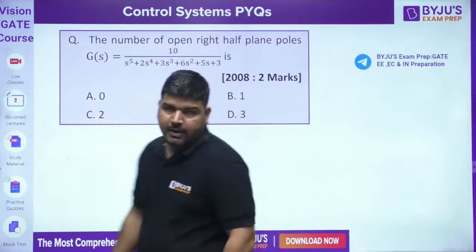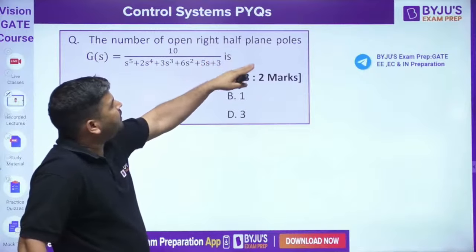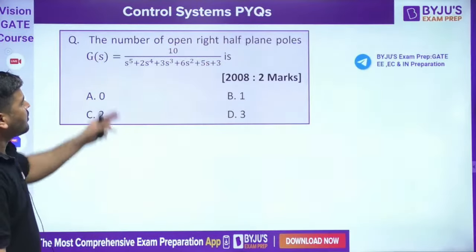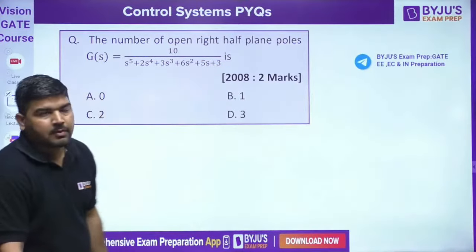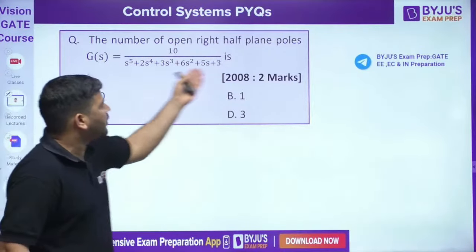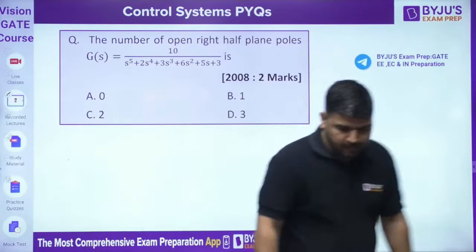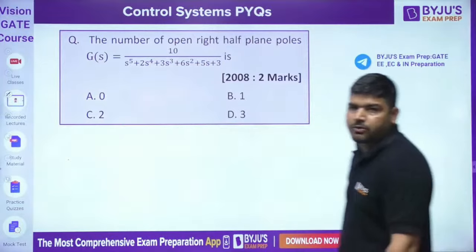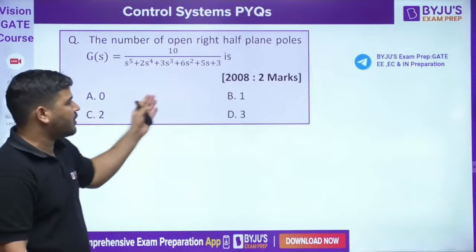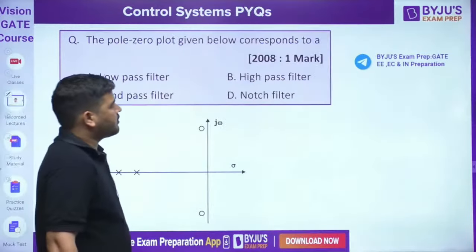Let's come to the next question, guys. The next question is the number of open loop right half plane poles. This is the open loop system. How many poles are in the right half of the s plane? You can directly apply Routh and see how many poles are in the right half of the s plane. I think it's easy peasy. You can easily solve it. I'm not solving this. Routh we have applied so many times, so easy peasy.